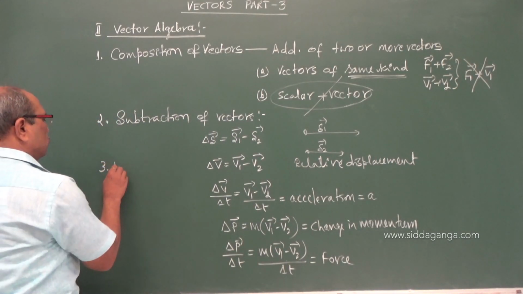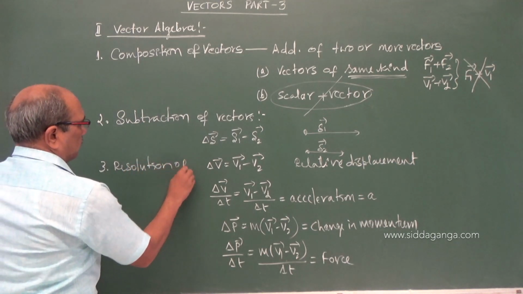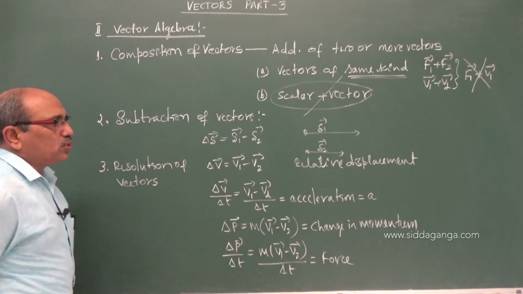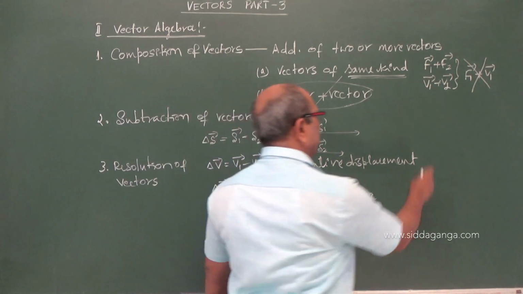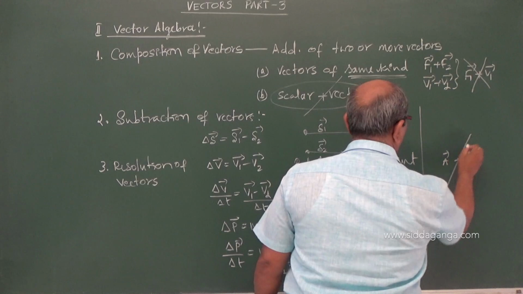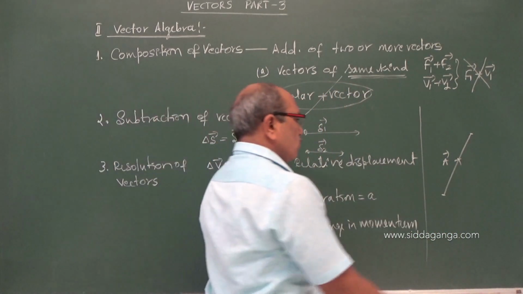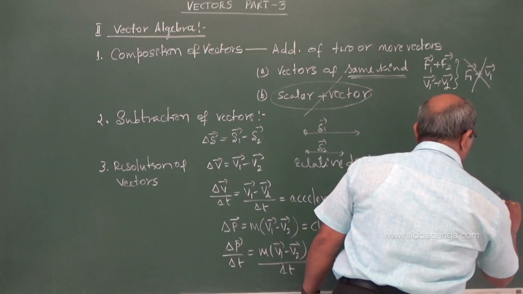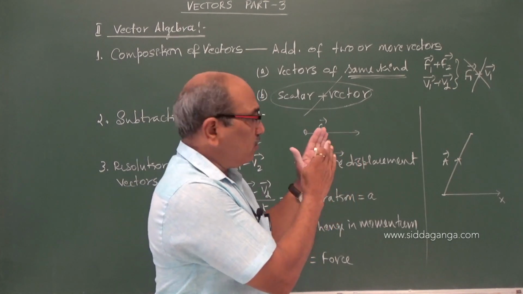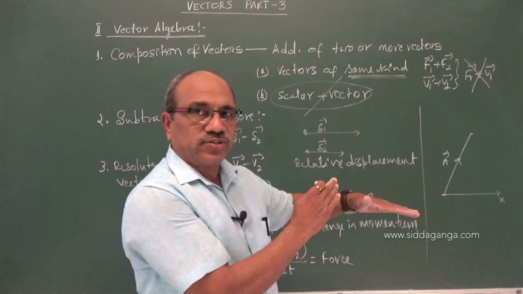Third, we come to resolution of vectors. Resolution of a vector means this: suppose we have a vector, let it be A, having some magnitude. If I want to get its value in a direction x, what is its effect in the direction of x?